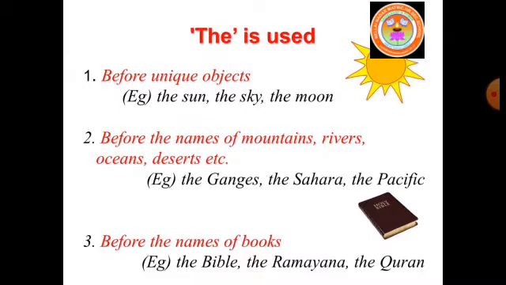The should be used before the names of books. For example, the Bible, the Ramayana, the Quran, the Wings of Fire, the Discovery of India. Abdul Kalam wrote The Wings of Fire. The Wings of Fire is a name of a book. So before that, the article the should be used.